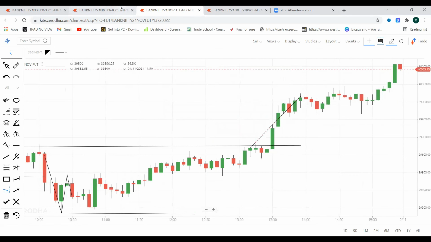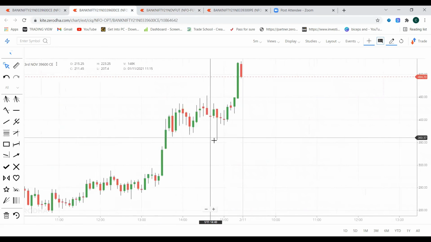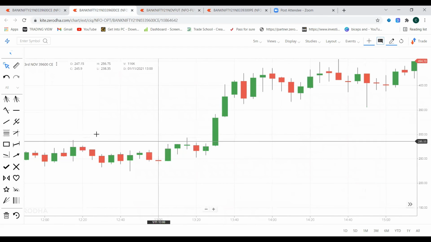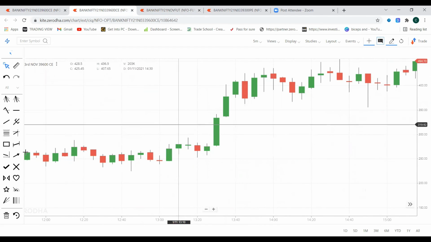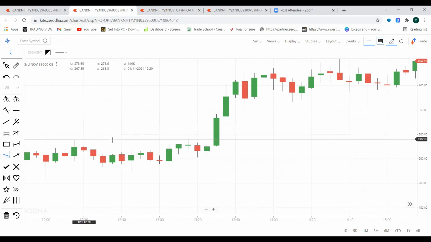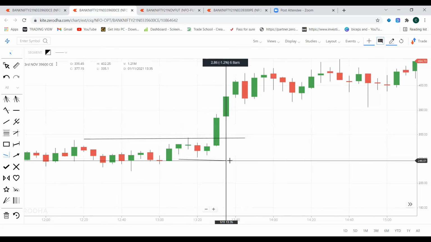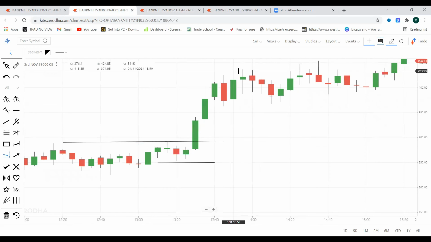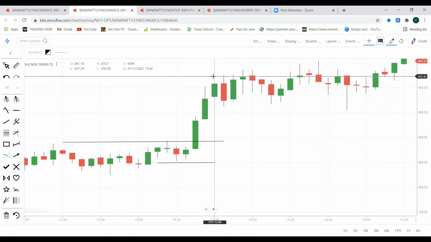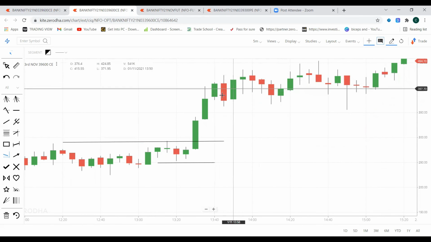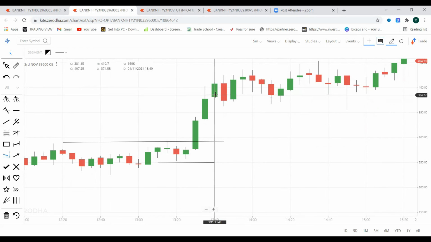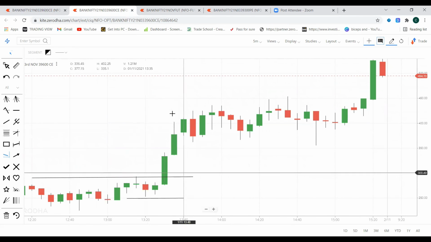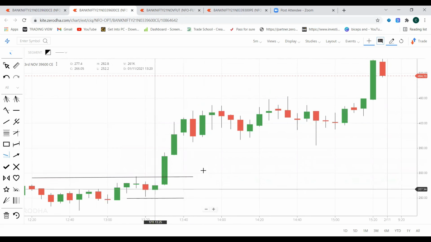Let's look at the chart of 39,600 CE. Here, based on this candlestick pattern, I updated this trade. My stop loss was somewhere around here. The trade really went well. It went till 430, I think. So yes, 422, and I exited somewhere around 390. Again, I didn't try to take more, because I had already captured 100 points.